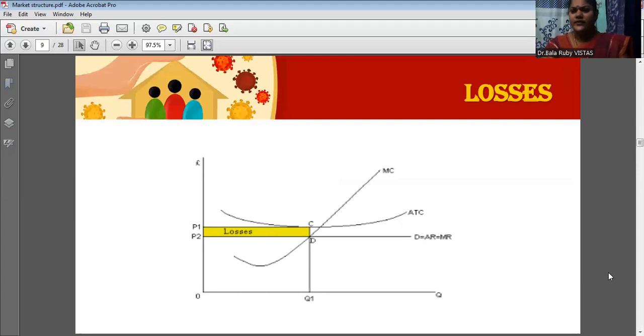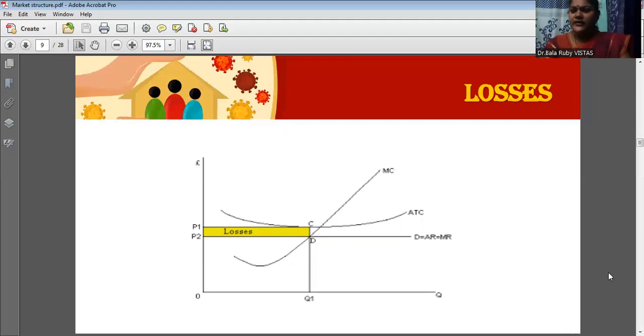Then the next thing is here there is a possibility of incurring some losses also. Suppose average revenue is lower, but the average cost is higher, what will happen? Surely we may incur some loss. So here the x-axis, y-axis is same, and you draw the average revenue curve. It is equal to the marginal revenue curve. That also remains constant, and it is horizontal to the x-axis. Then you draw the average cost. When you draw this average cost curve, it should be above the average revenue curve. And as usual, the marginal cost curve passes through the minimum point of the average cost curve.